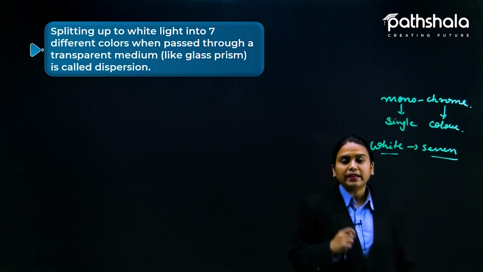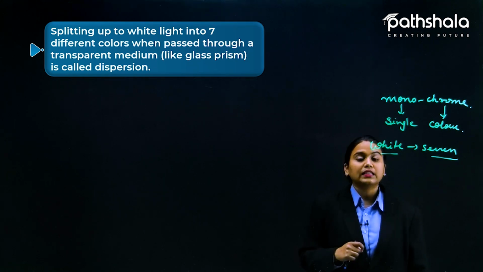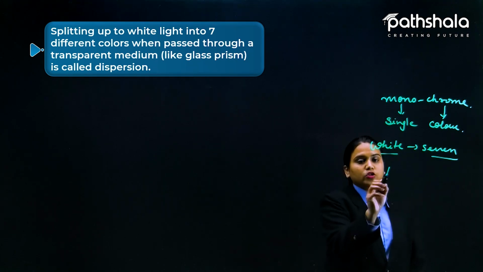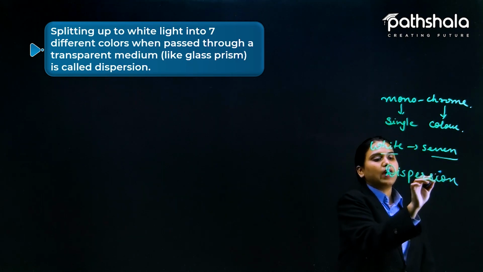That splitting of light into 7 colors is known as the dispersion of light. So the main topic we are discussing is dispersion of white light.